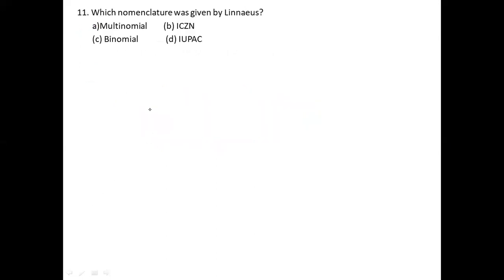Okay, which nomenclature was given by Linnaeus? Charles Linnaeus. Here, first we shall know what you mean by nomenclature. Nomenclature is nothing but the naming of organisms.